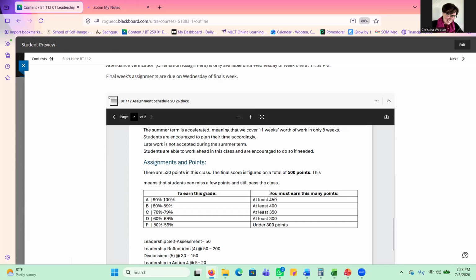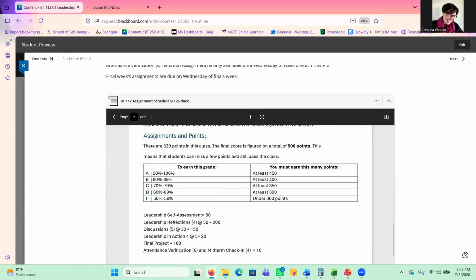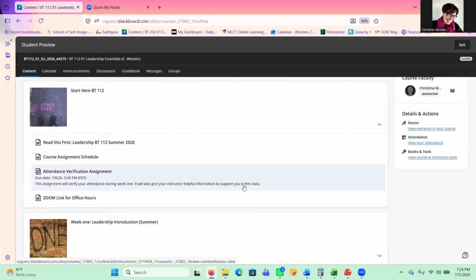And down at the bottom, I have some information about the assignments and the points in this class. So here is a short list at the bottom of all the assignments in class. And there are 530 points available in class, but the grade is based on 500 points. This means you have 30 points of wiggle room. So you could really not do well on an assignment. You could miss an assignment. You have those 30 points of wiggle room. I find that that really helps students just to give you a little bit of breathing room, especially in an accelerated term like summer. All right, so I'm going to close that out.